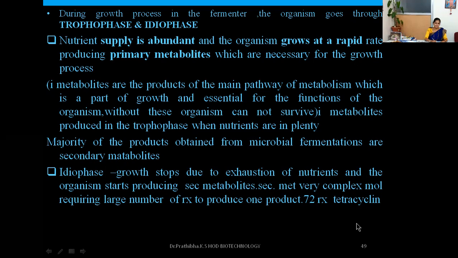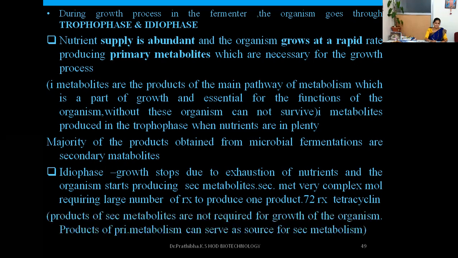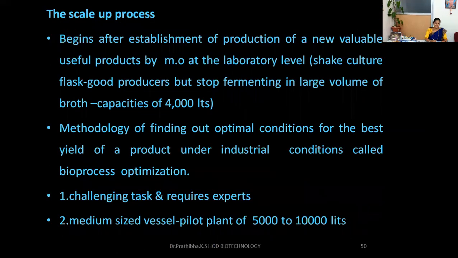Then that particular product, tetracycline, will form. Note, products of secondary metabolites are not required for growth of the organisms. Products of primary metabolism can serve as a source for secondary metabolism. So this is all about the tropophase and idiophase.